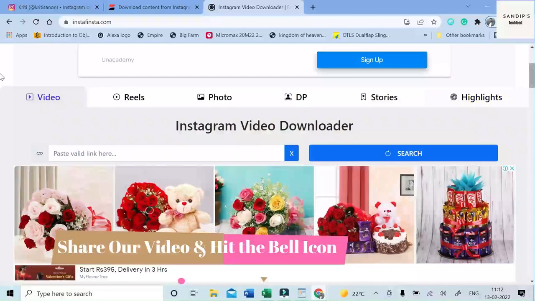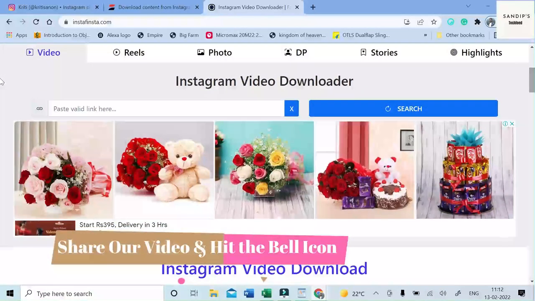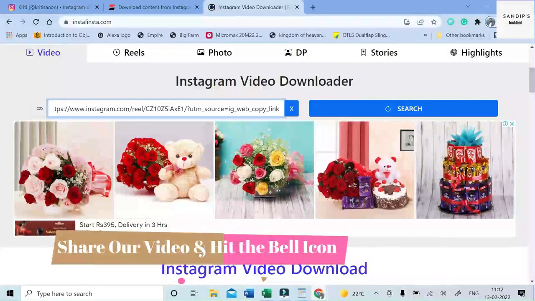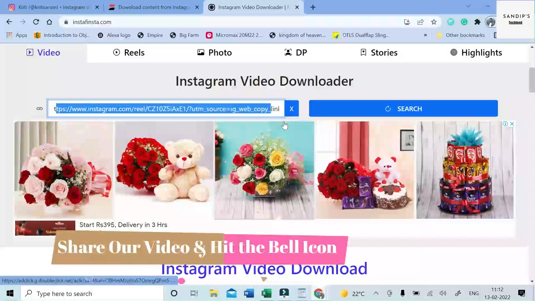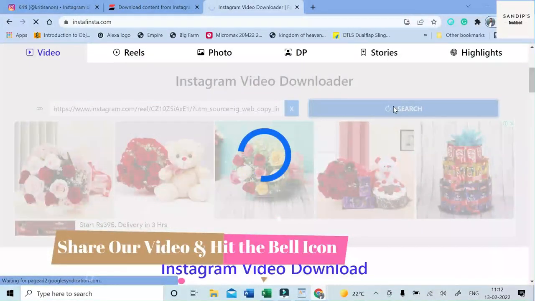In the home page itself, there is an option for pasting the Instagram link that you want to download. I've done the same thing which I did in inflat.com. Pasted the video link and then click on search.